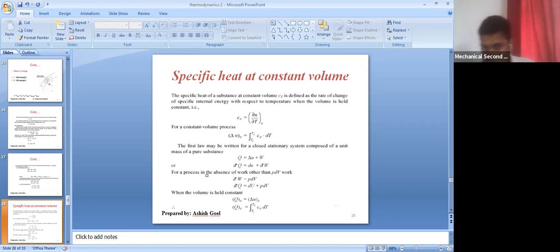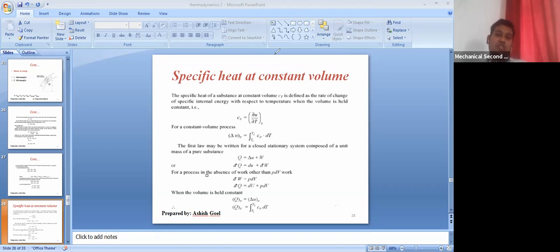Understood? Now if you cross multiply it, you will get delta U equal to cv into dT. If you take the integral, then du becomes the integration from initial temperature T1 to final temperature T2 of cv dT. This is also one of the notations for the change in internal energy at constant volume.